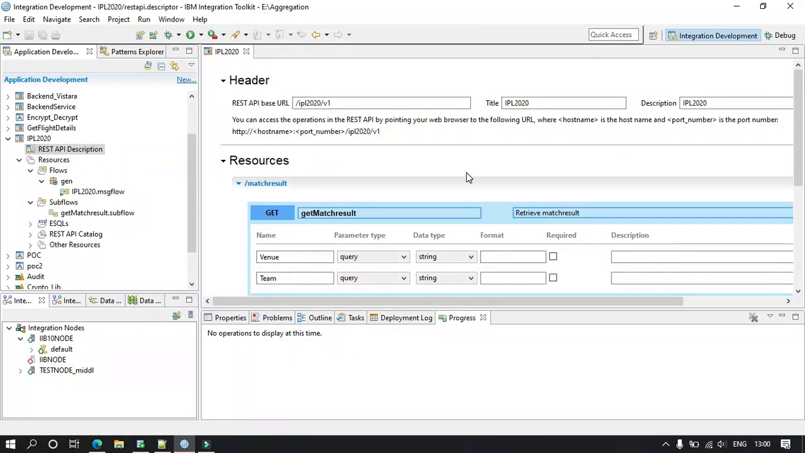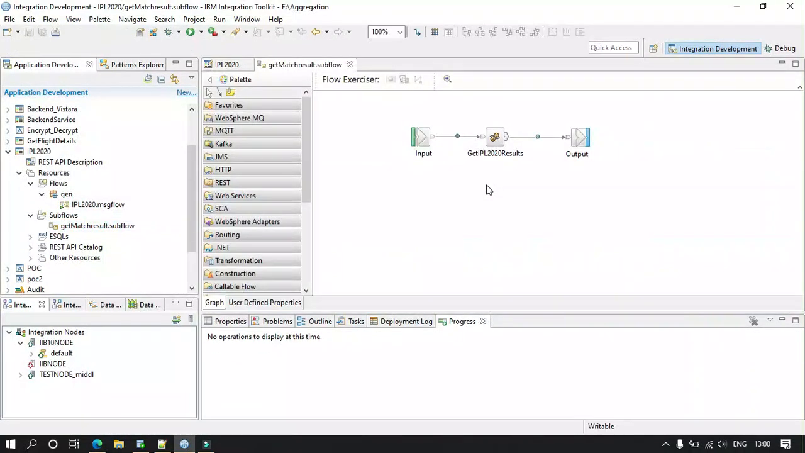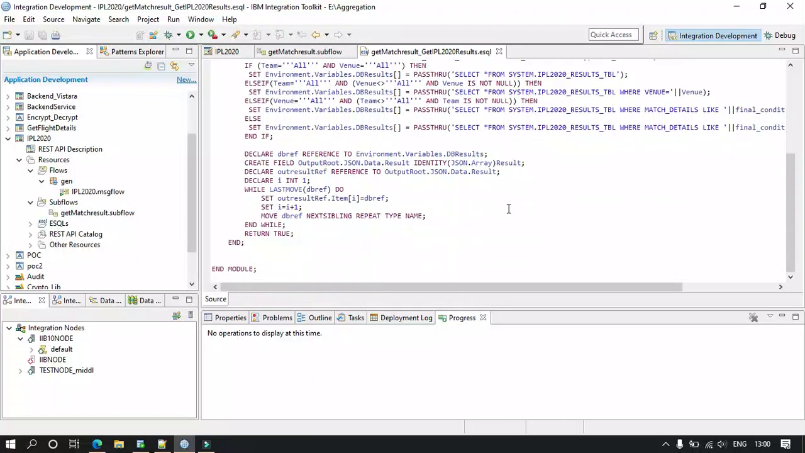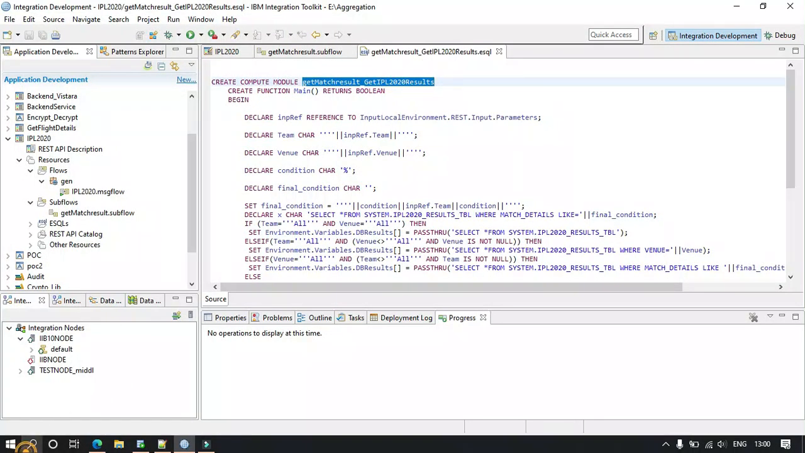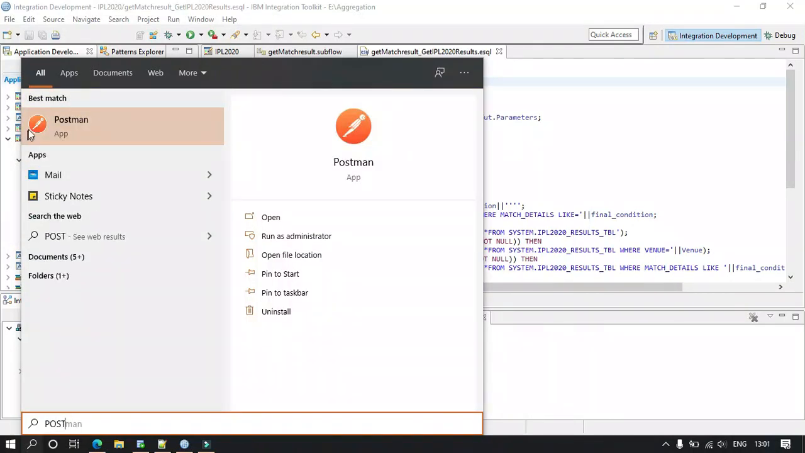My intent is to show you how an application works end to end. So basically this is the flow which is interacting with the database and filtering out the result for us. Let me show you through Postman how this API is behaving.